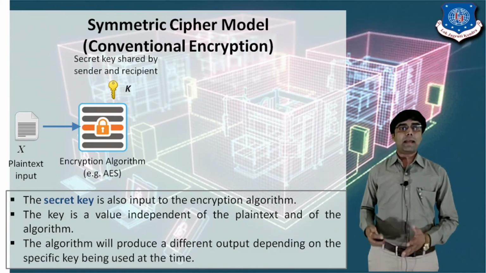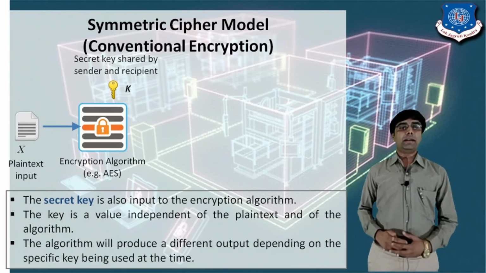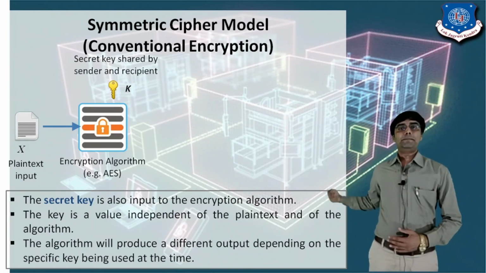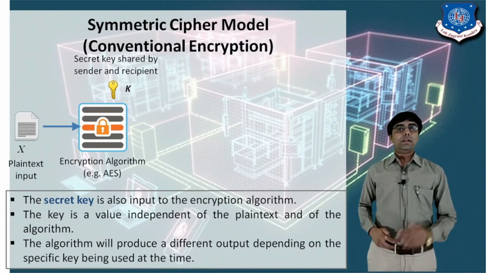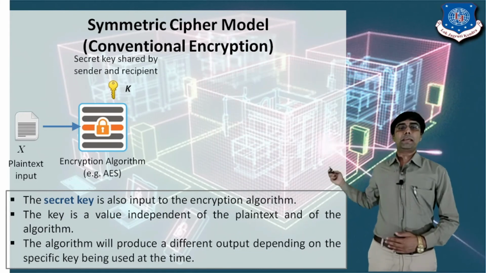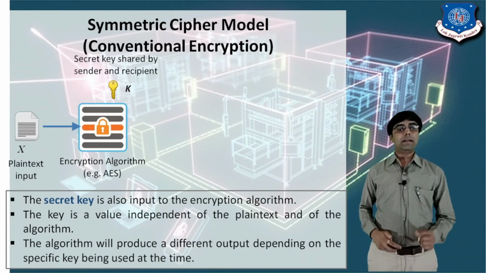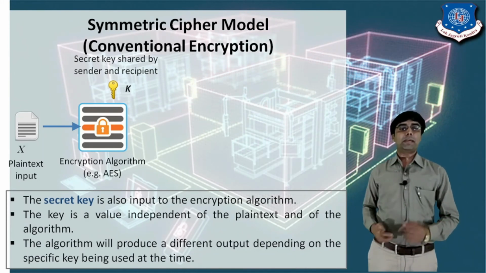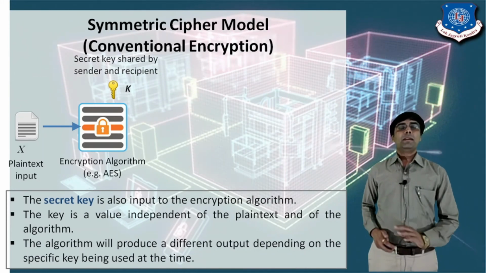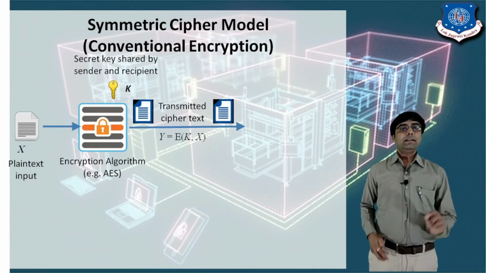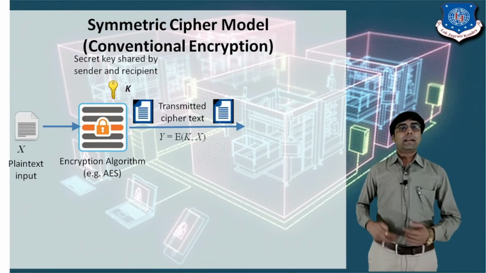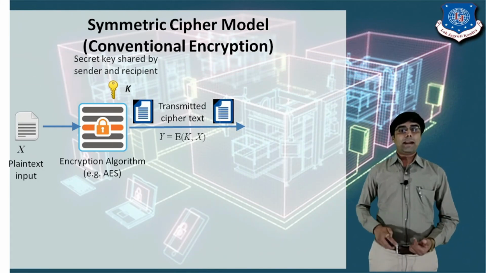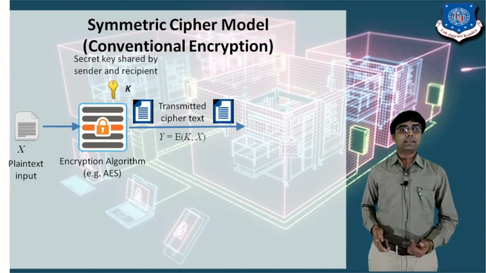The key is a value independent of the plain text and of the algorithm. The algorithm will produce different output depending on the specific key being used at the time. It means that for different plain text messages, we provide different keys for converting to ciphertext. Then the message is transmitted by the sender and sent to the receiver. So finally we will get the ciphertext.